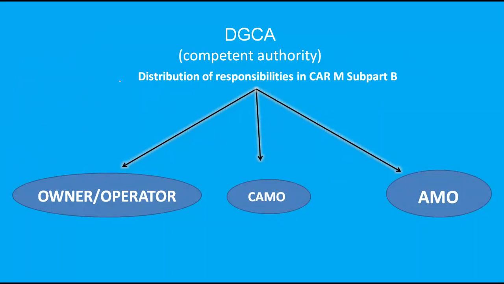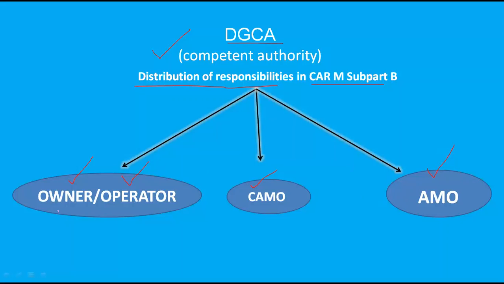Here I mentioned DGCA is the competent authority. DGCA distributed these responsibilities in this subpart B to owner, operator, CAMO, and approved maintenance organization.